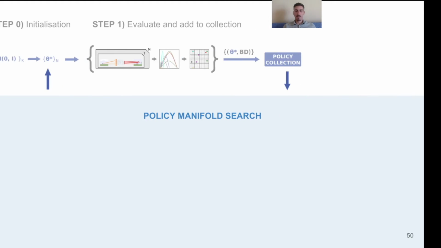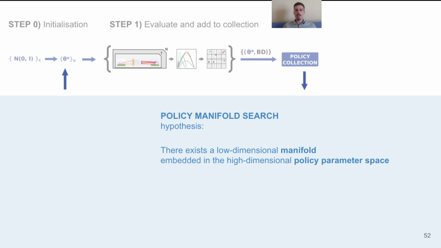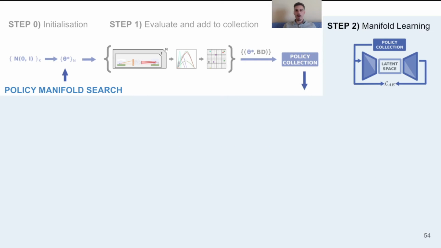Inspired by MAP-Elites, we propose the policy manifold search approach by hypothesizing that there exists a low-dimensional manifold embedded in the high-dimensional policy parameter space, around which a high density of solutions can be found. In order to validate our hypothesis, we perform manifold learning by training an autoencoder on all the policy parameters within the policy collection in order to obtain a latent representation space of the original policy parameter space. Subsequently, we can use the learned manifold in order to search for novel solutions.